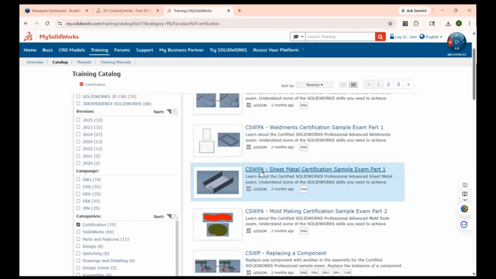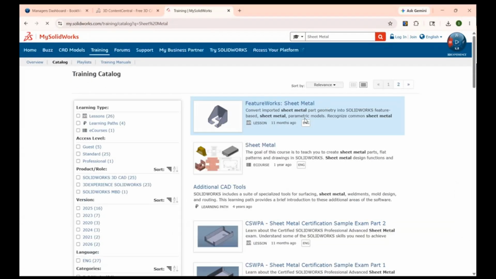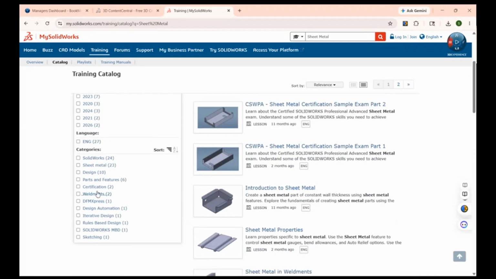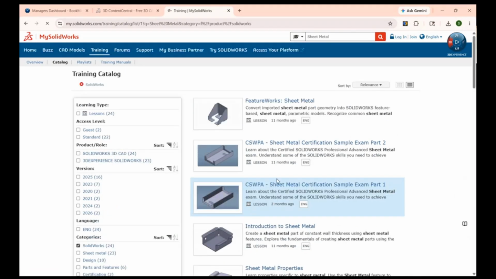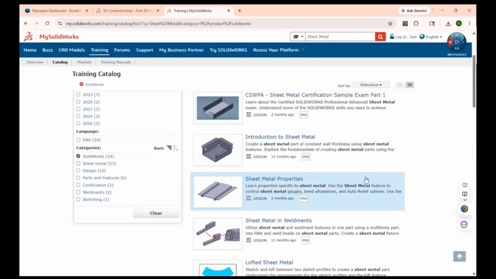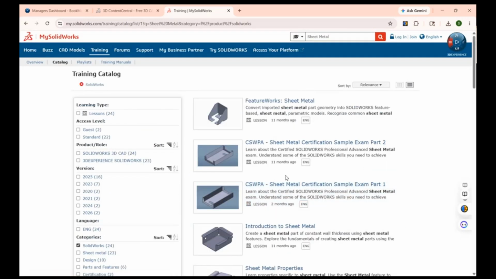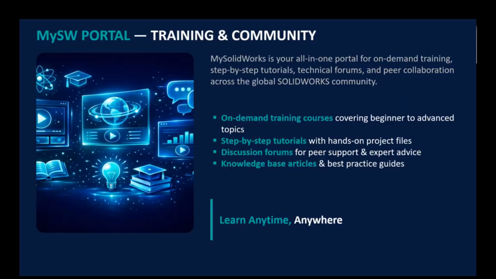So it's not only about certification, from basic level to advanced level, something related to sheet metal, weldments, everything will be here. You can learn so many things from scratch level to advanced level. There are so many videos from essentials to advanced, from assemblies, routing, piping, everything will be here. You can just easily learn. So this is also a very big advantage.